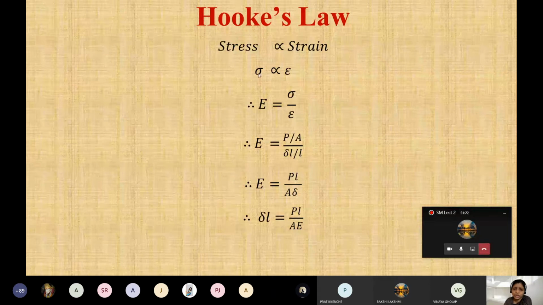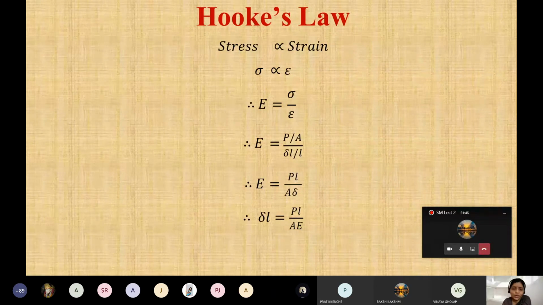Now I told you already the stress is proportional to strain. If you remove this proportionality, I can write E is equal to sigma by epsilon. What is sigma here? Sigma is stress. Stress हम लोग कैसे लिख सकते हैं? P by A. ठीक है? If any doubt comes, just थोड़ा interrupt करके पूछ लेना, because this is a basic thing and you should all be clear with this.